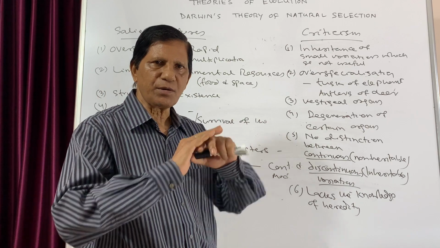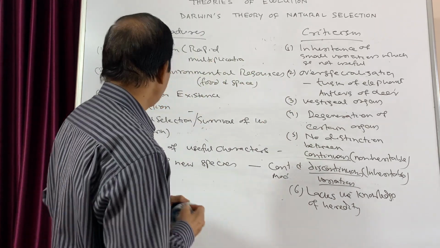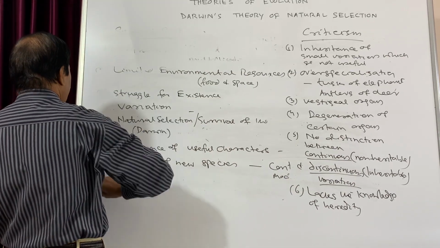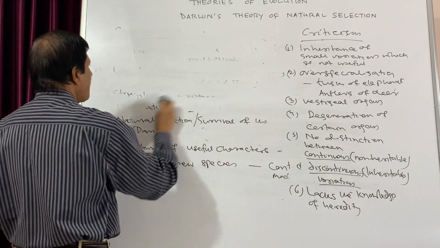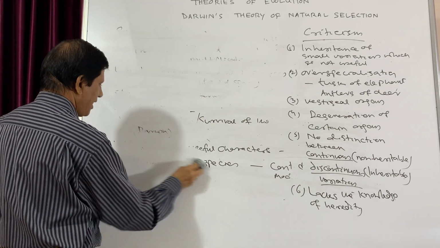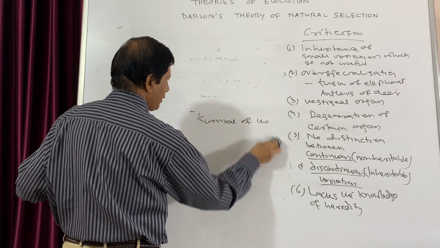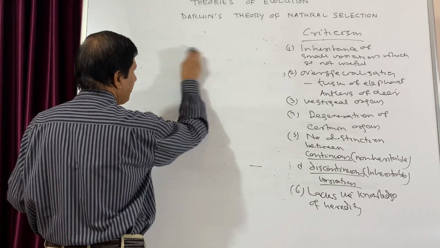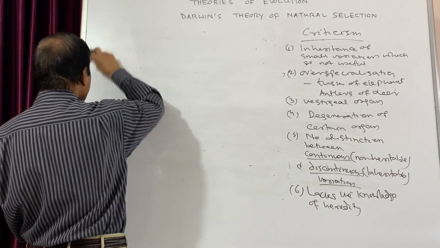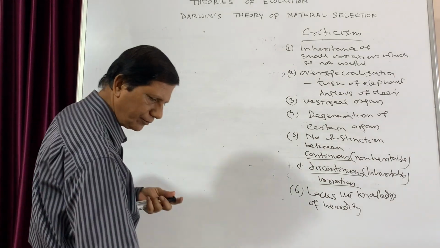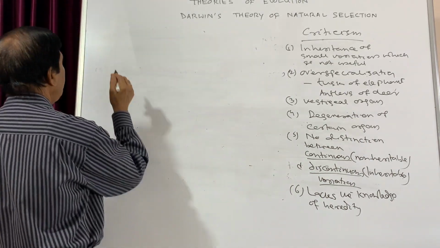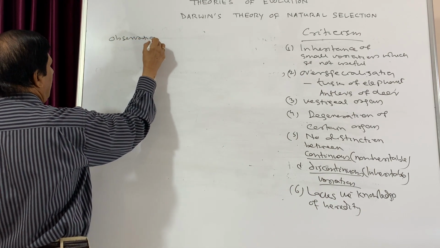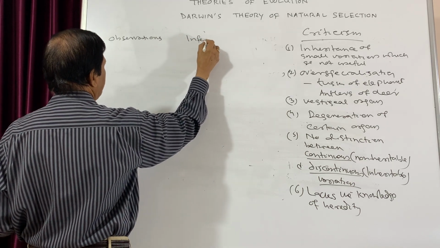Then let us summarize the entire theory of Darwin. The entire theory of Darwin can be summarized by 5 observations and 3 inferences, so that very easily you can remember the entire theory. 5 observations and 3 inferences. So observations, then inferences.